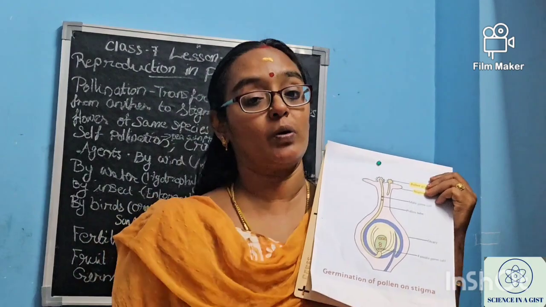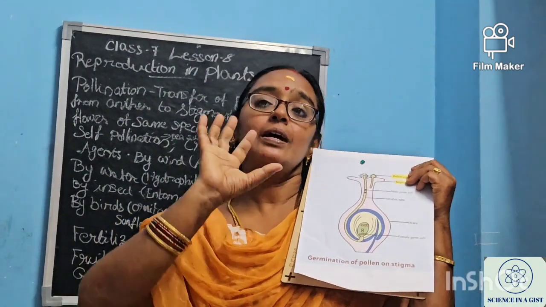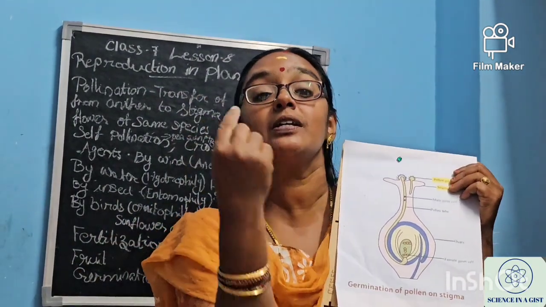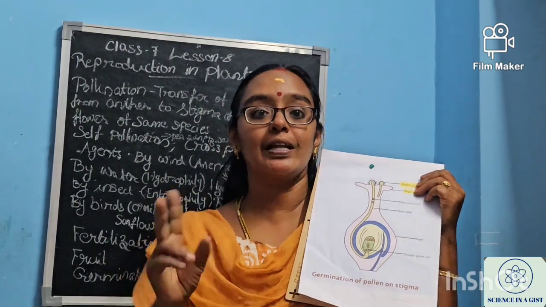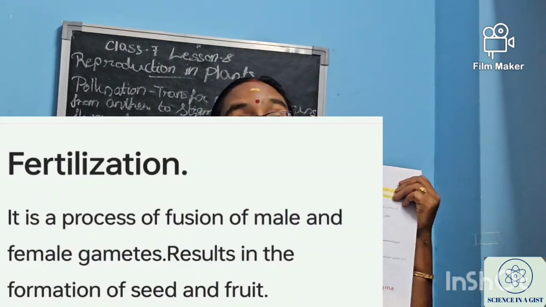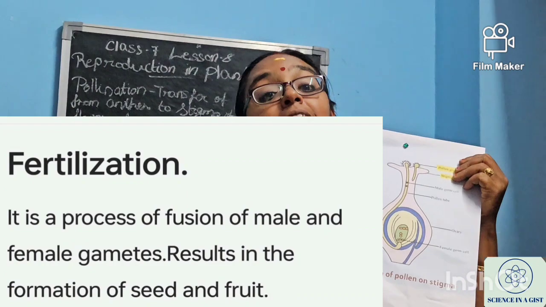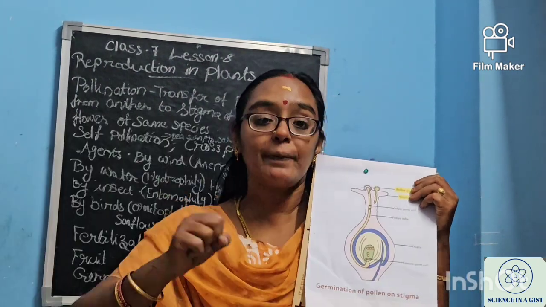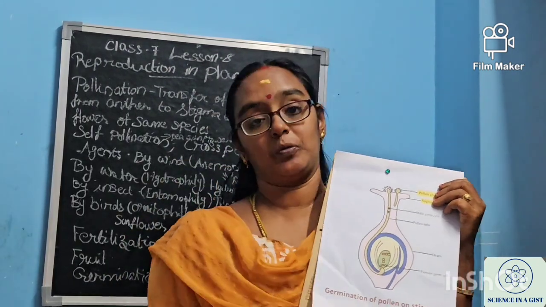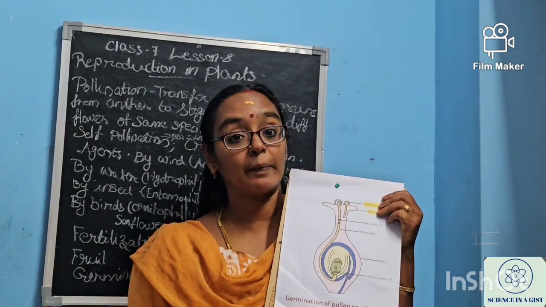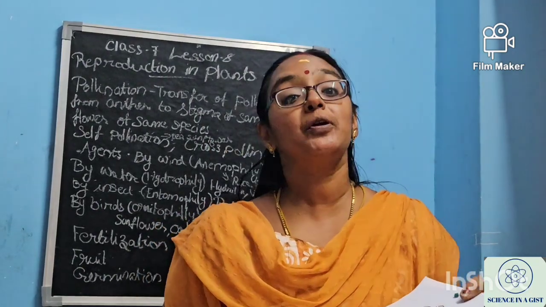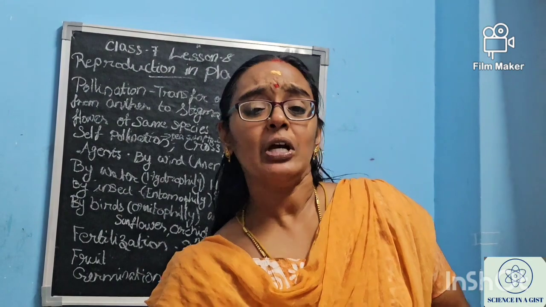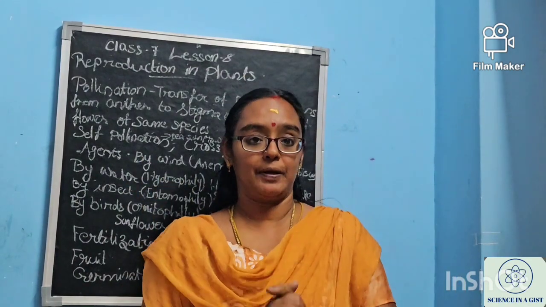The fusion will occur. Fusion means both of them will join to form a single one. Two cells will become a single cell. It is called zygote. What are we saying it as? Zygote. The zygote will develop to form an embryo. It will become an embryo later on. Okay. So this embryo has been developed.